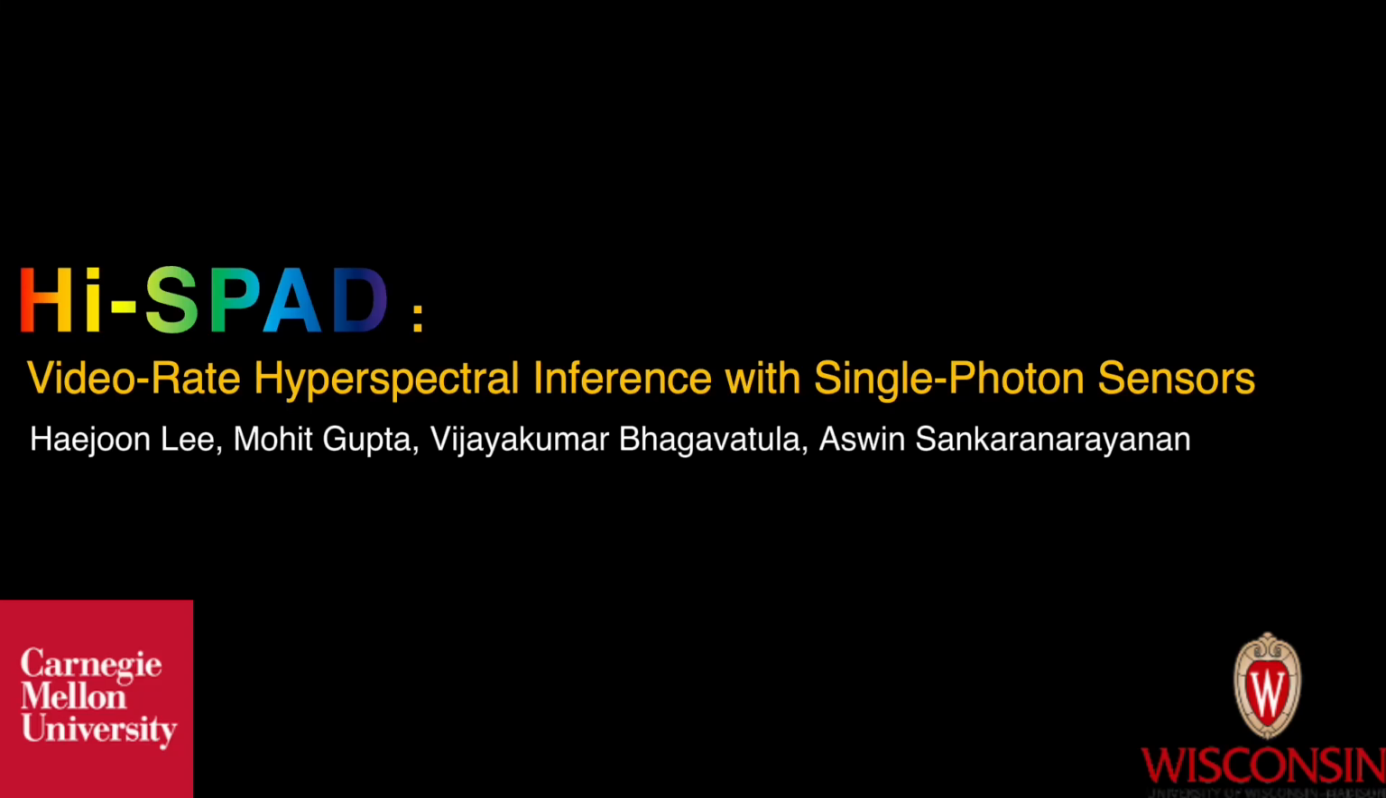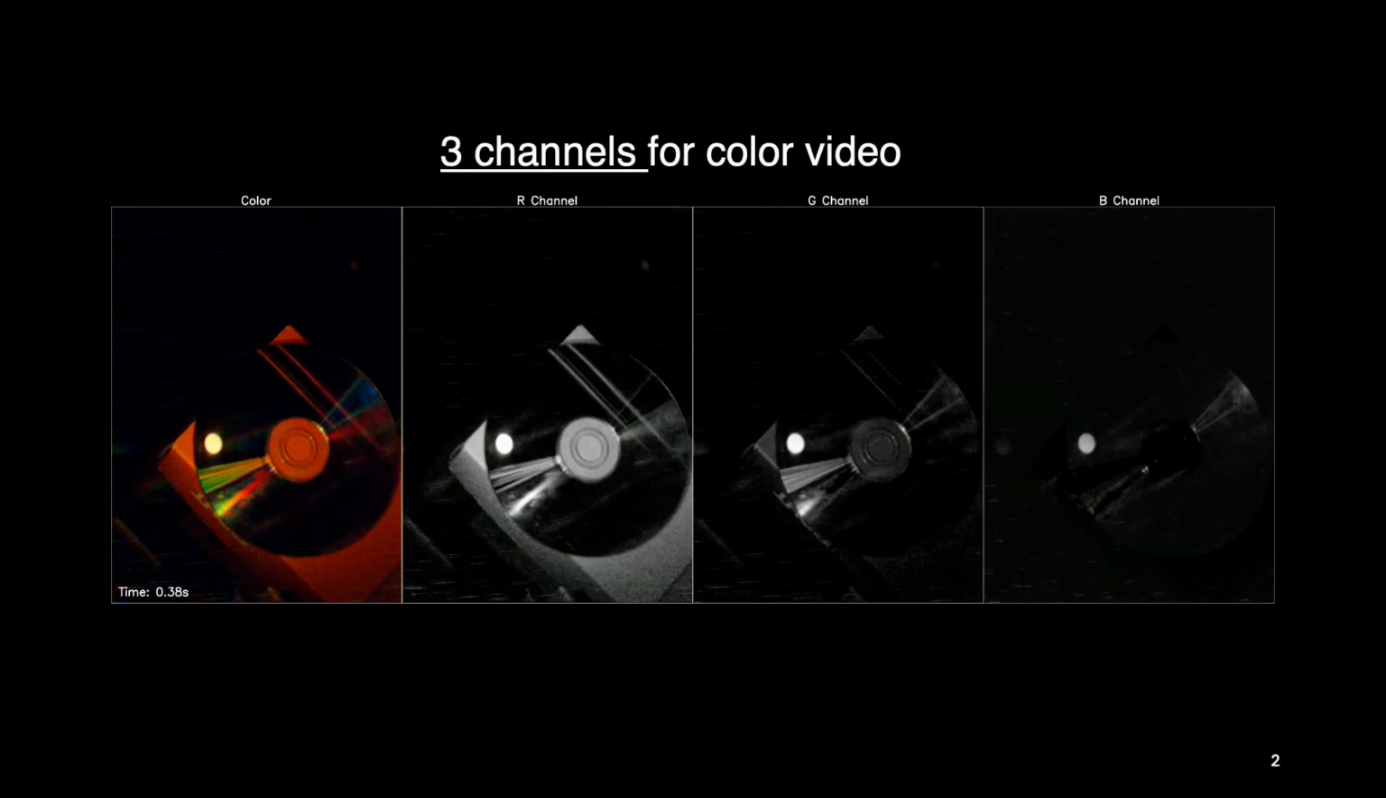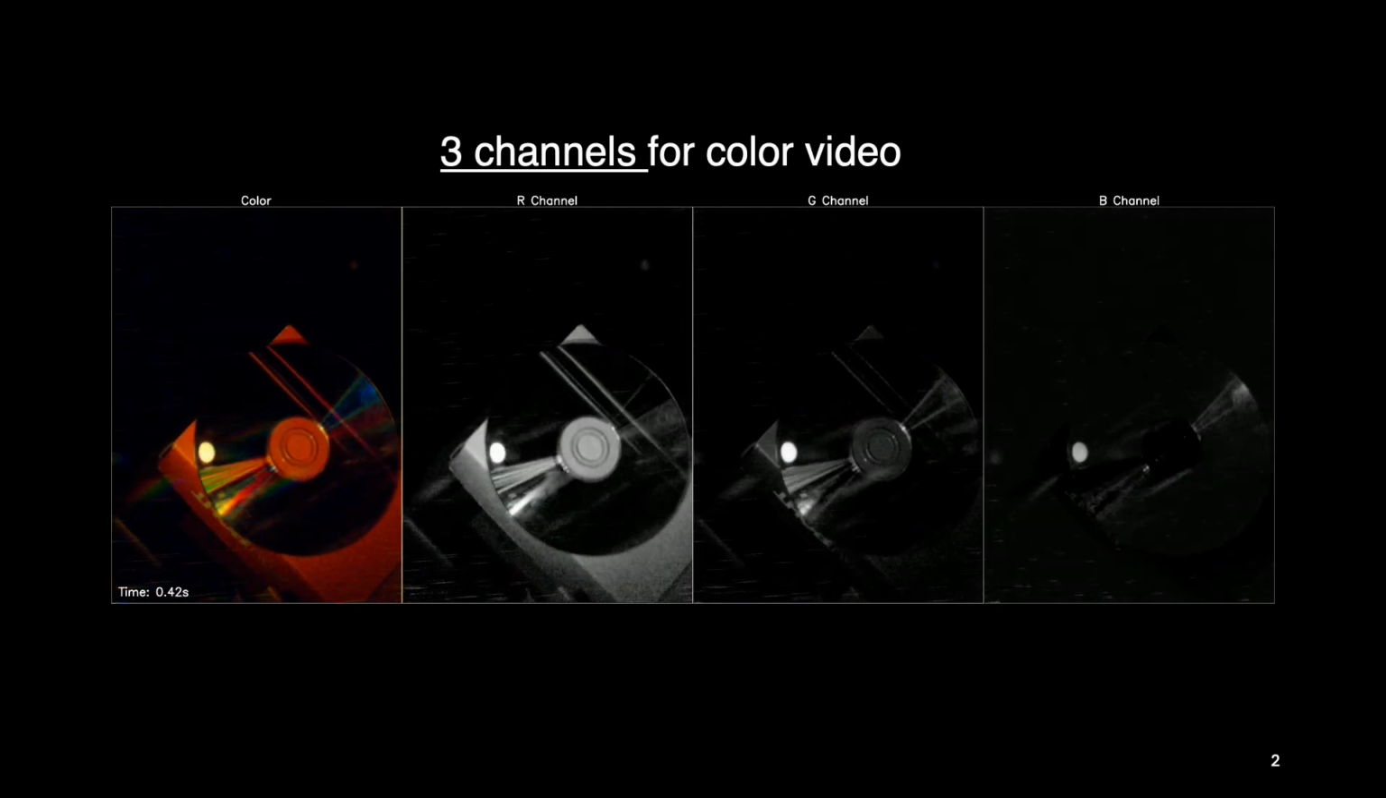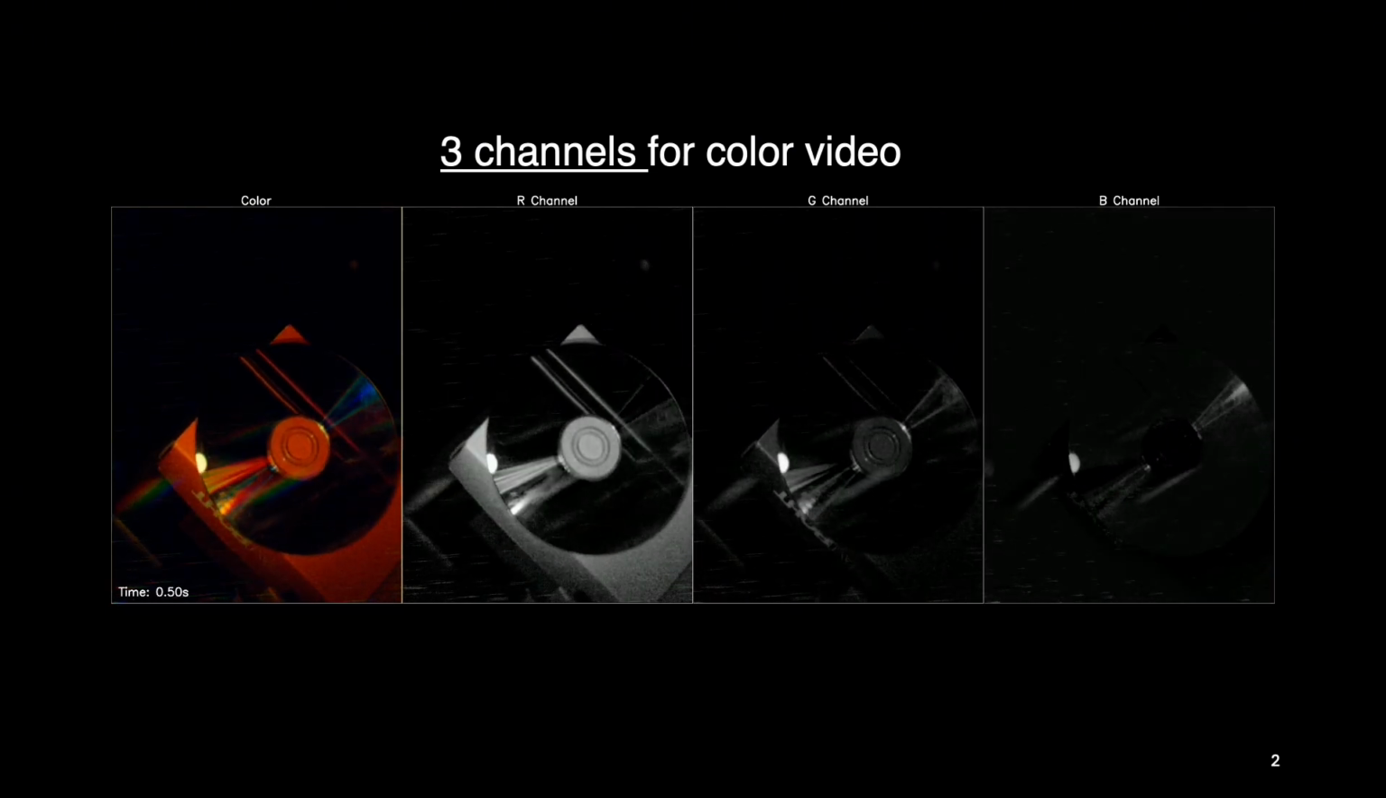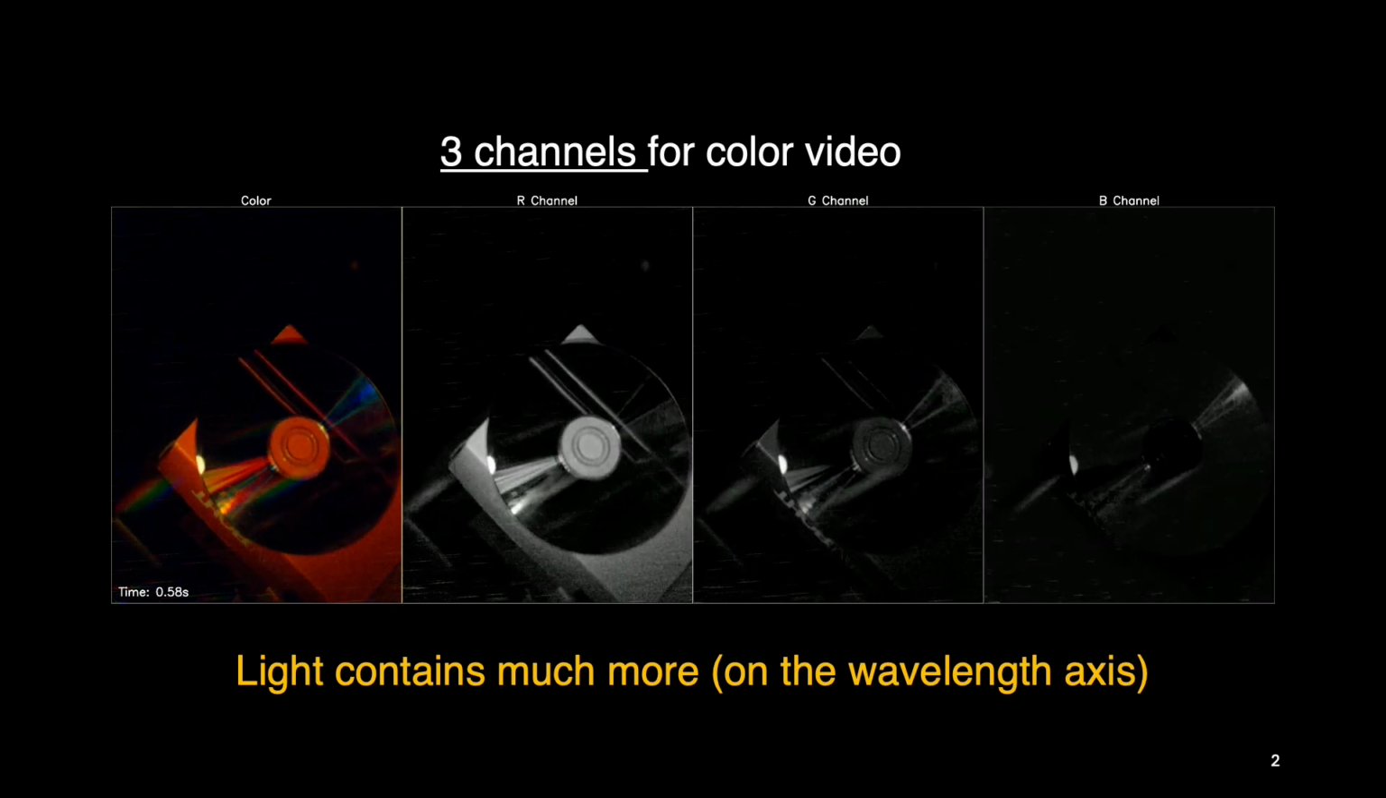I'm excited to introduce SPAD, our system for video rate hyperspectral inference using single-photon sensors. Here we have a colorful dynamic scene of a rotating city. The colors of the scene can be captured by 3 spectral response channels. As we all know, however, the light from a scene contains much more information than these 3 channels.